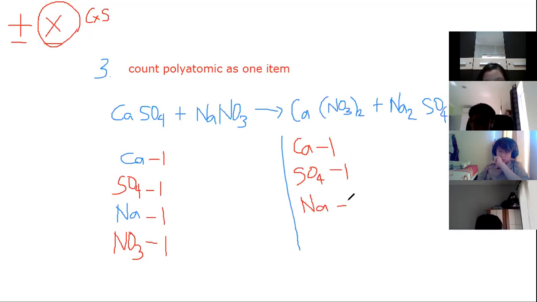How many sodium? Sodium, Na. At the product side, 1. This is the product side. 6, 2. Okay, we have 2.